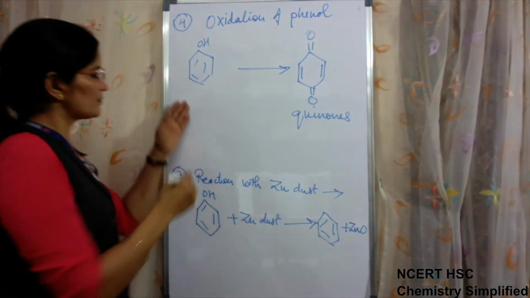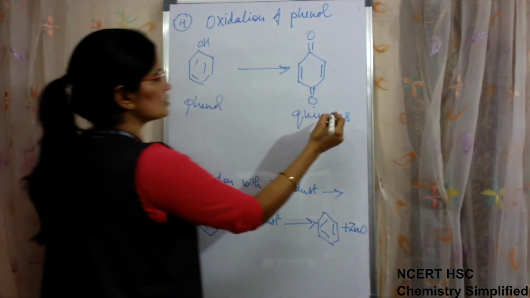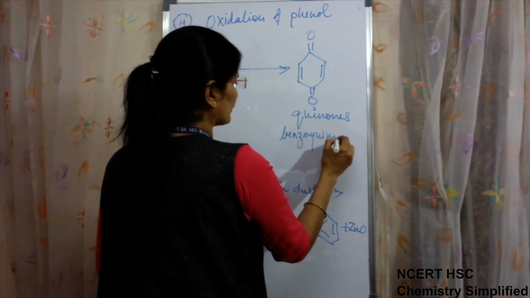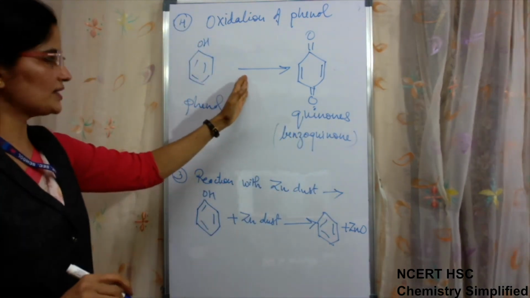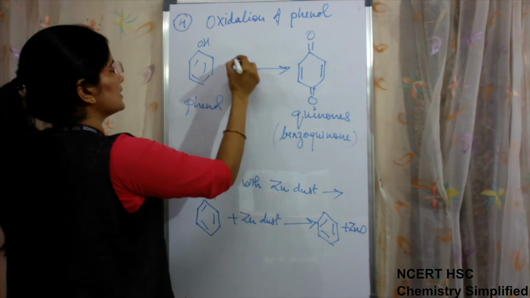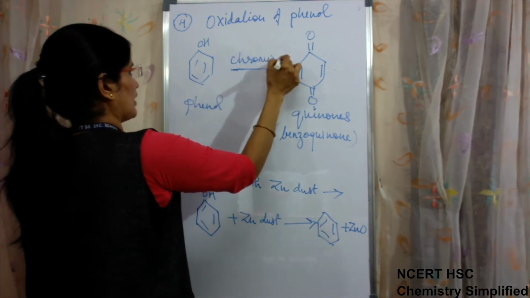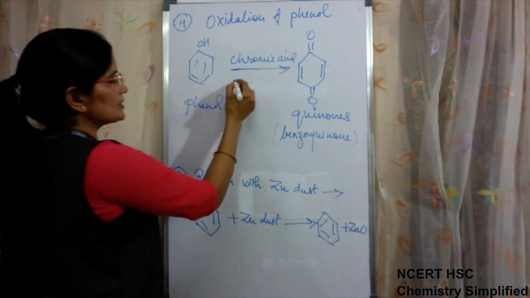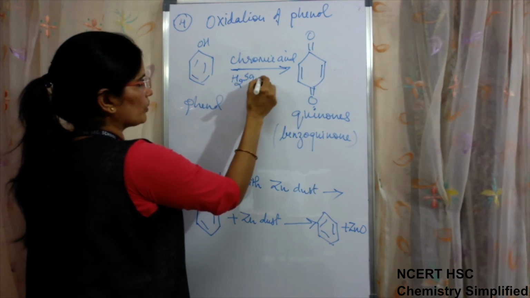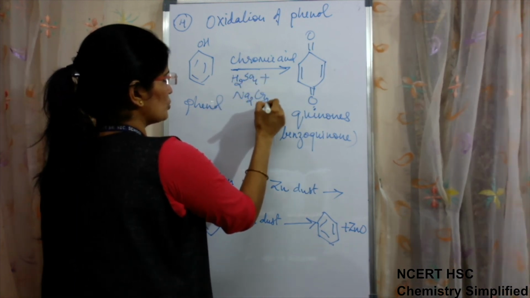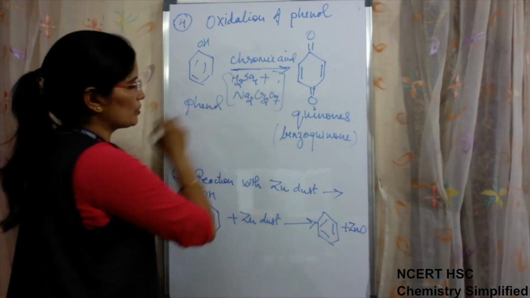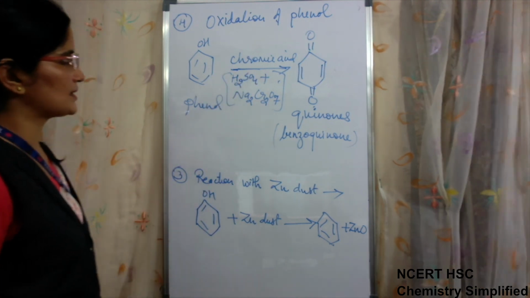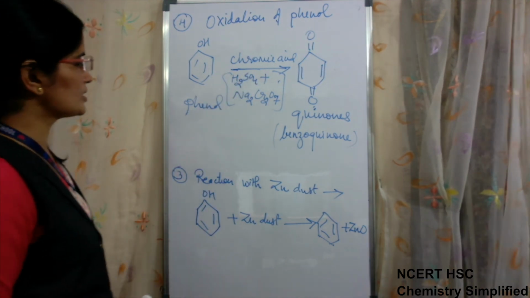Phenols, when oxidized, form quinones, also known as benzoquinone, in presence of a strong oxidizing agent like chromic acid. Weak oxidizing agents cannot do this. Chromic acid is what I told you, H2SO4 plus Na2Cr2O7. When these two compounds are mixed, it forms chromic acid, sodium dichromate and sulfuric acid. So this is oxidation.